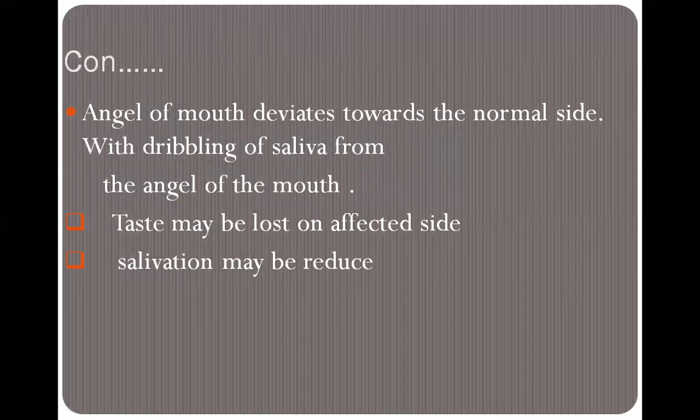The next clinical feature is that the angle of the mouth is deviated toward the normal side with dribbling of saliva from the angle of the mouth. Means the patient has a deviated mouth, deviated towards the normal side, with dribbling of saliva, because the patient is not able to swallow properly. Then taste may be lost.